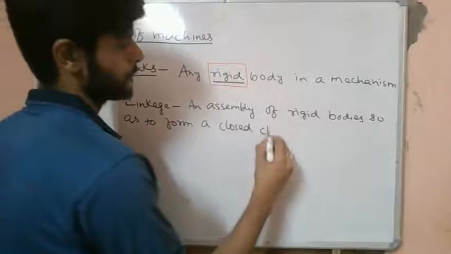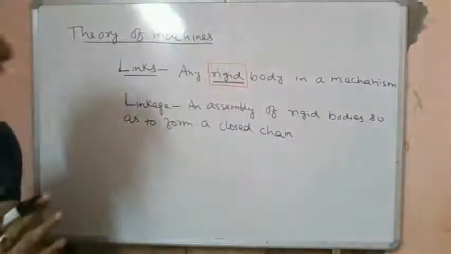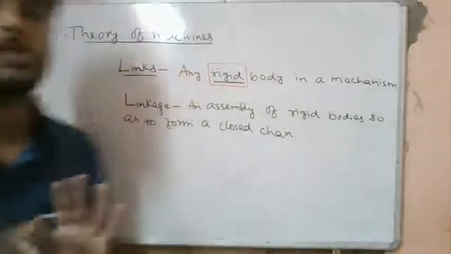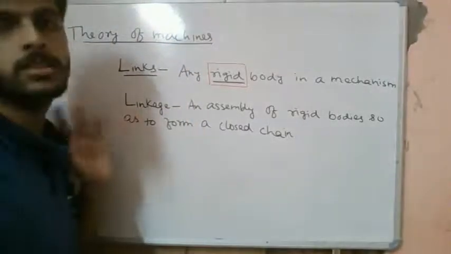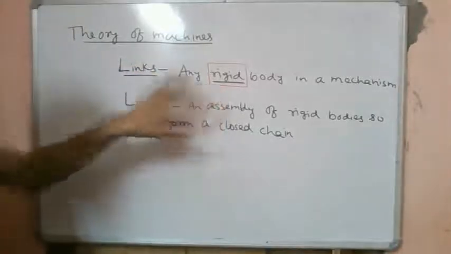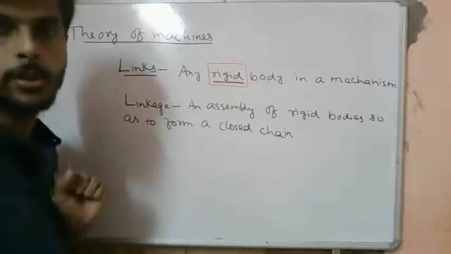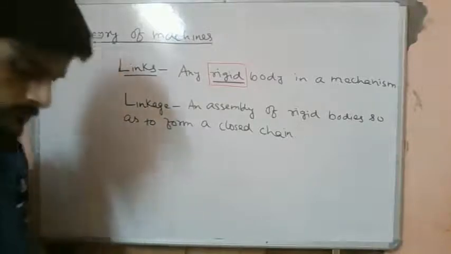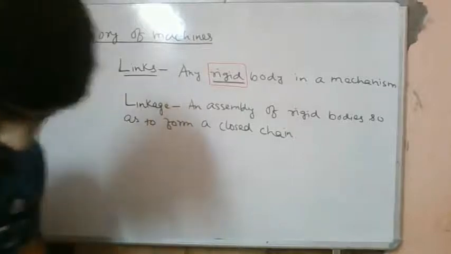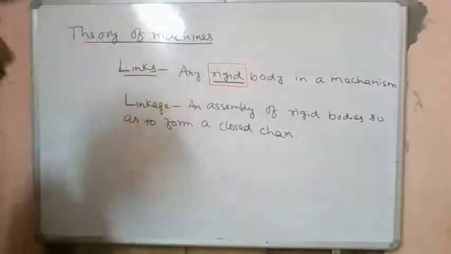A link is a rigid body in a mechanism, and a linkage is a collection of rigid bodies so that a closed chain is formed. That is called a linkage. I hope these terminologies are clear to you now. Let's move on.